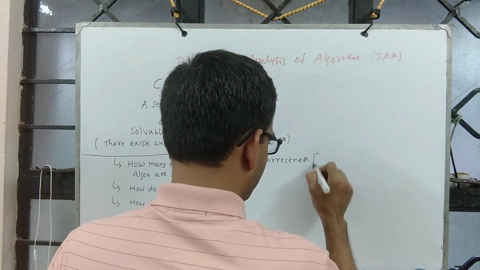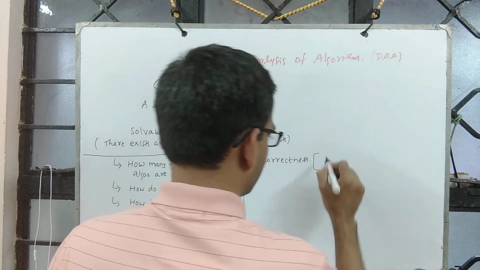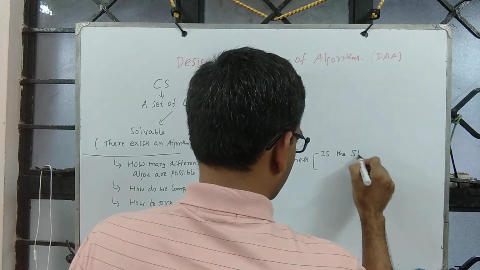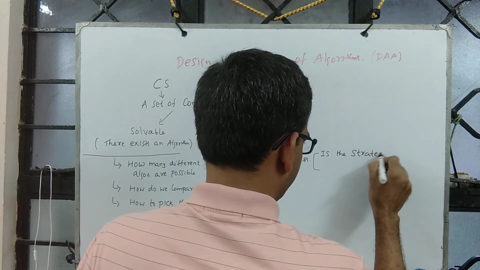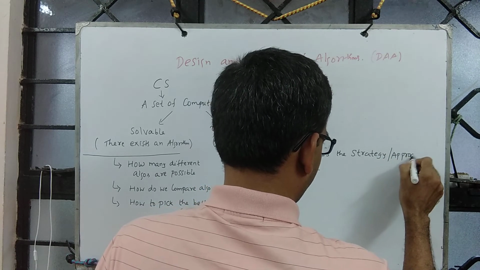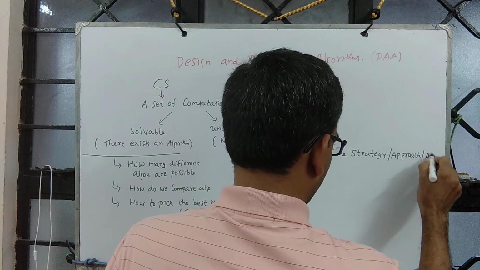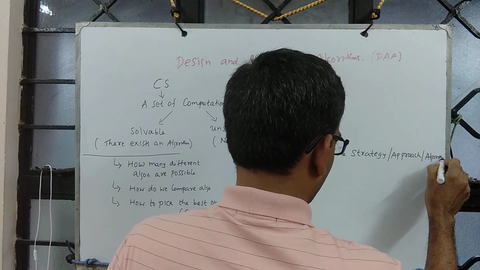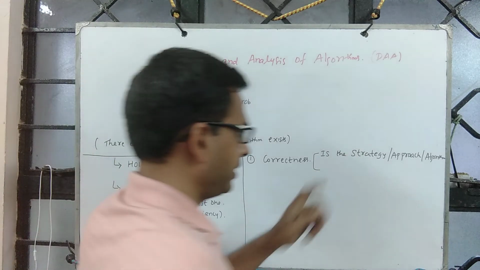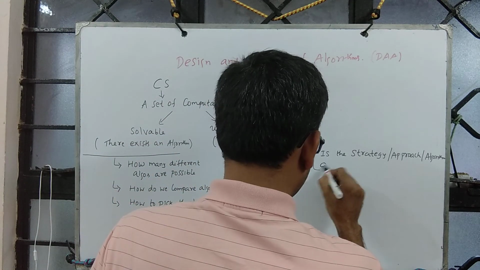Is the strategy, approach, or algorithm doing the intended task?